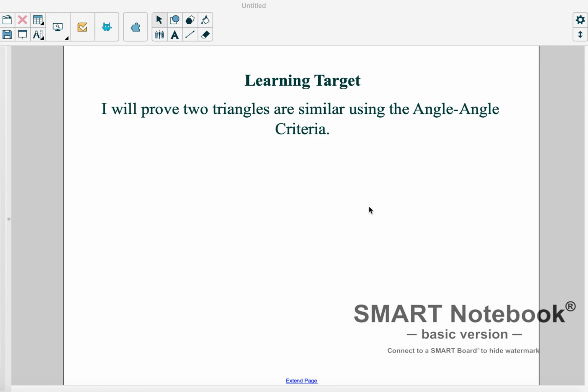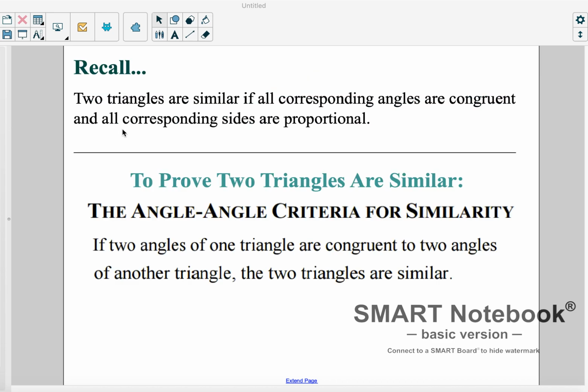Prove two triangles are similar using the angle-angle criteria. So let's take a look at what that is. Recall, two triangles are similar if all corresponding angles are congruent and all corresponding sides are proportional. This is the idea of similarity.